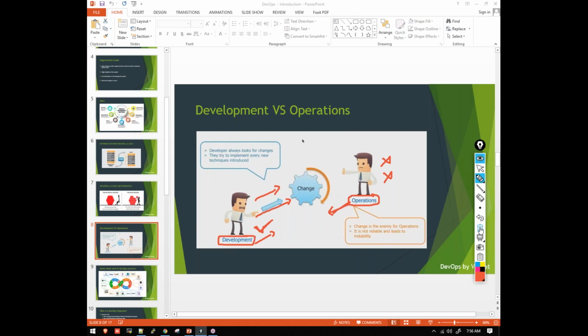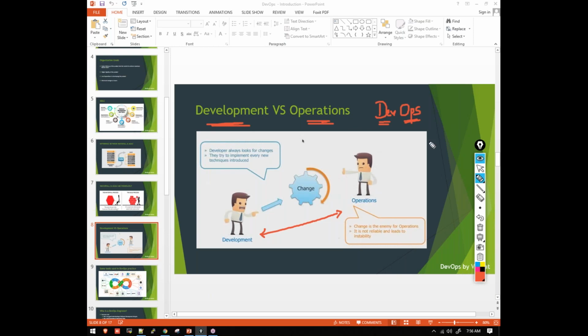Okay, for that reason, a new concept was created called DevOps. Now Dev stands for development, and Ops stands for operations. DevOps is nothing but development as well as operations. So DevOps is a concept which has been created to fill up the gap between these two teams.